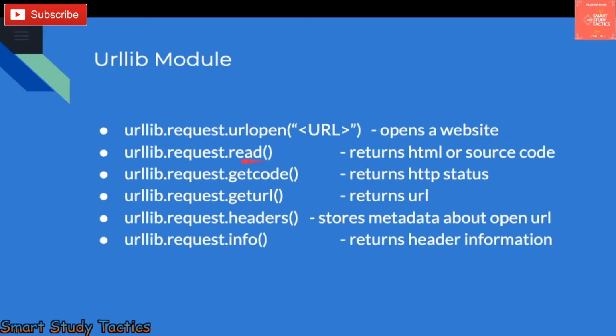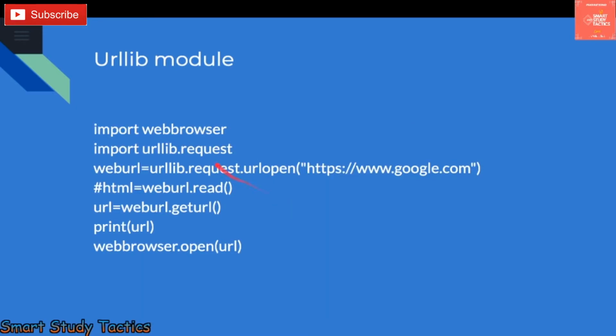If you use read, it is going to get the HTML code of the file. If you use geturl, you are going to get the URL. So like that it will work for you. Now this is the method to use this URL and the web browser. You can see I am writing import webbrowser here, so it is going to import the web browser.